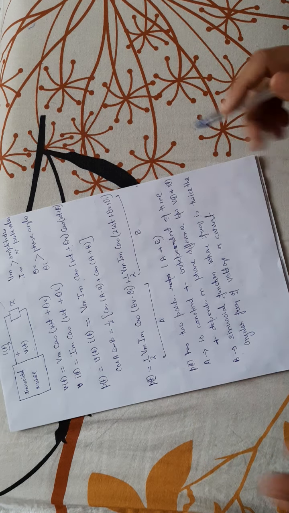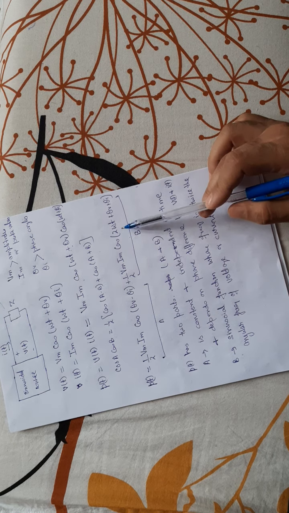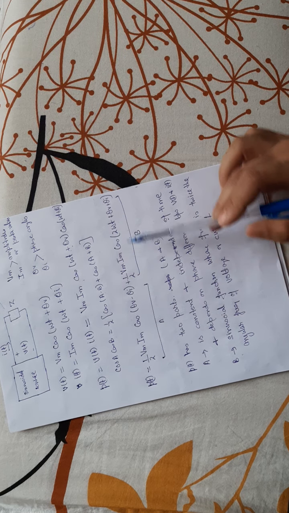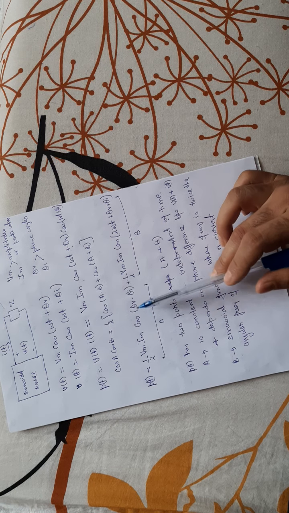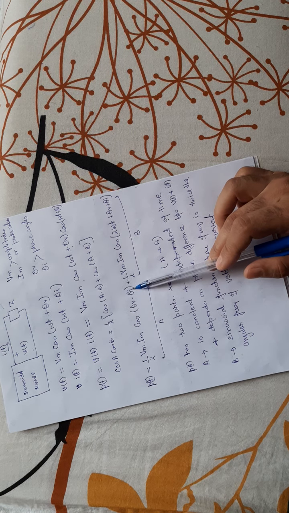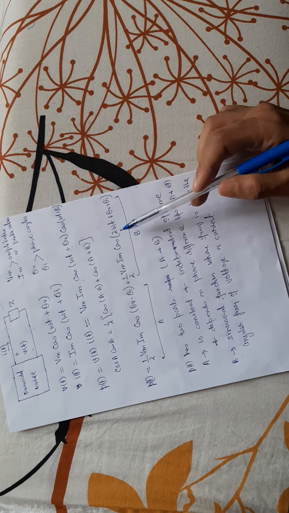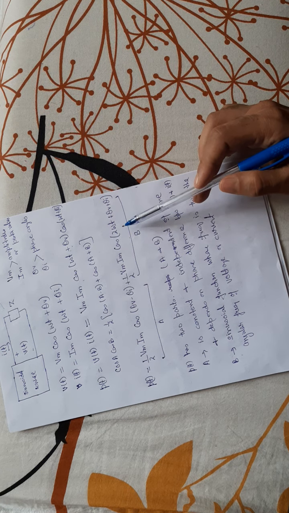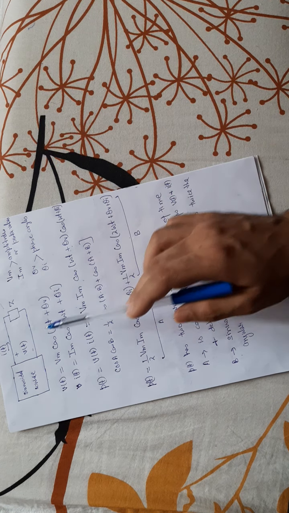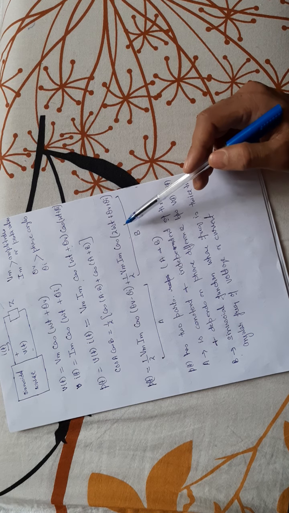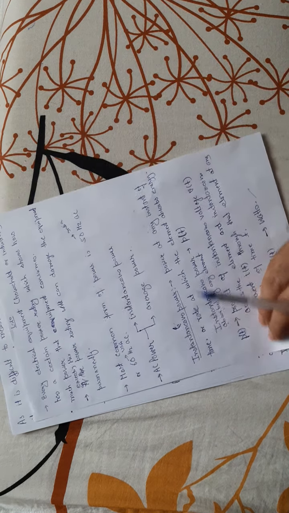So you can see that this p(t) has two parts. Number one, A, which is constant and independent of time, but its value depends upon the phase difference between the voltage and current. And number two, B, a time dependent quantity whose angular frequency is twice the angular frequency of the voltage or current, and whose time period is half of the time period of the voltage and current.